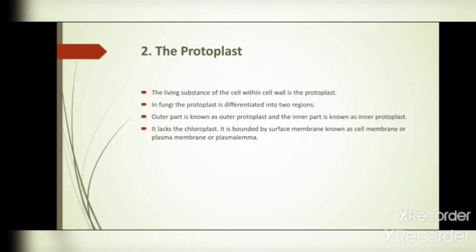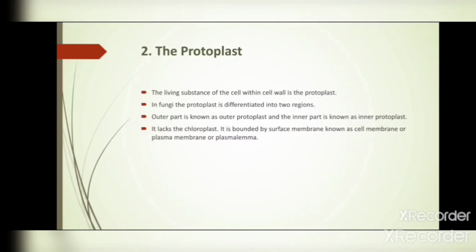Next, the protoplast. So what is the protoplast? The living substance of the cell within the cell wall is the protoplast. It means we have the cell wall and cell membrane, and the space within them contains living substance. This living substance is called the protoplast. In fungi the protoplast is differentiated into two regions: the outer region, called the outer protoplast, and the inner region, called the inner protoplast.